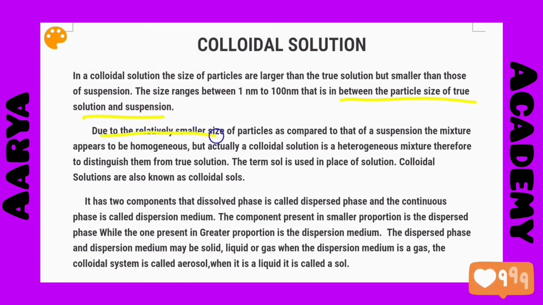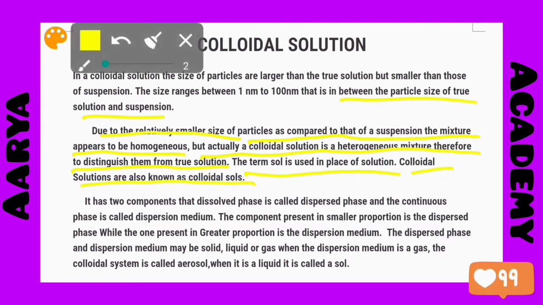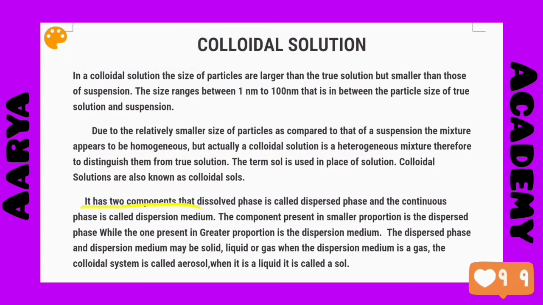Due to the relatively smaller size of particles as compared to that of suspension, the mixture appears to be homogeneous. But actually a colloidal solution is a heterogeneous mixture. Therefore, to distinguish them from true solution, the term sol is used in place of solution. Colloidal solutions are also known as colloidal sols. It has two components. The dissolved phase is called the dispersed phase and the continuous phase is called the dispersion medium.